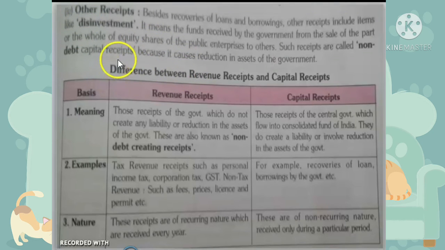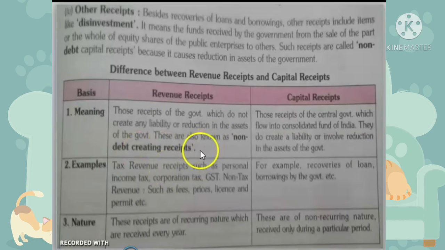Privatization. Next, we can see the difference between revenue receipts and capital receipts. First, the meaning of both has to be written. Those receipts of the government which do not create any liability or reduction in the assets of the government are called revenue receipts, or non-debt creating receipts.